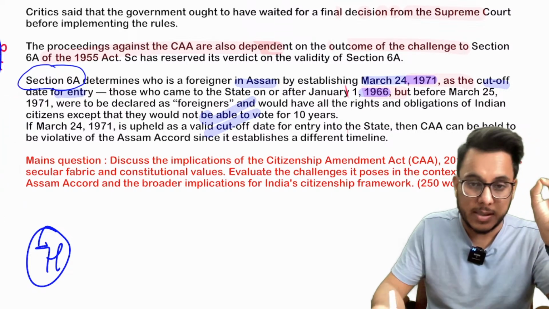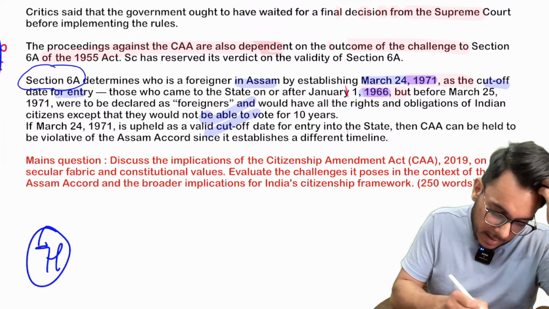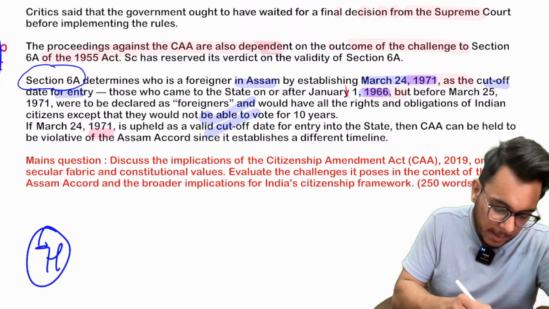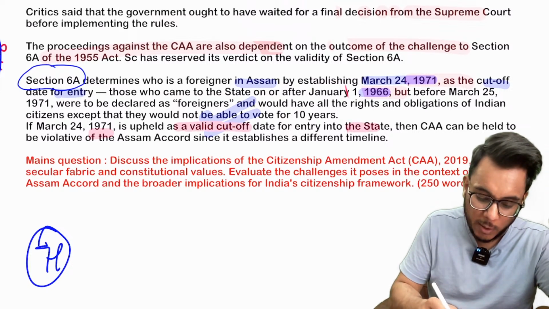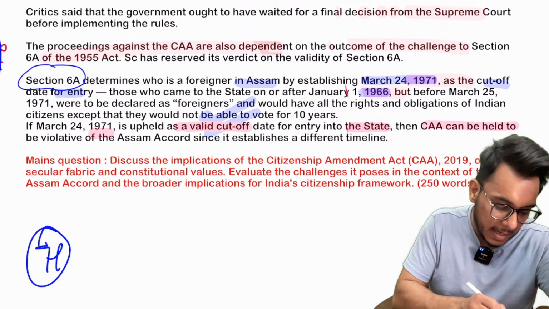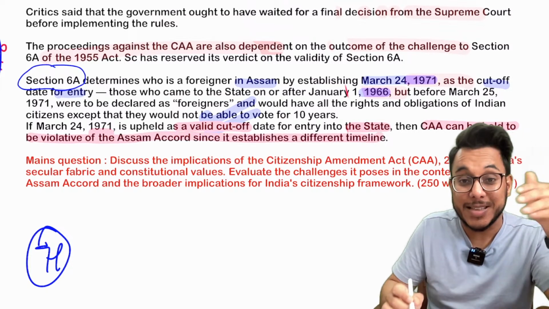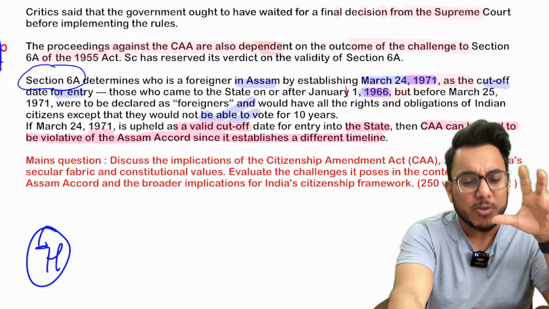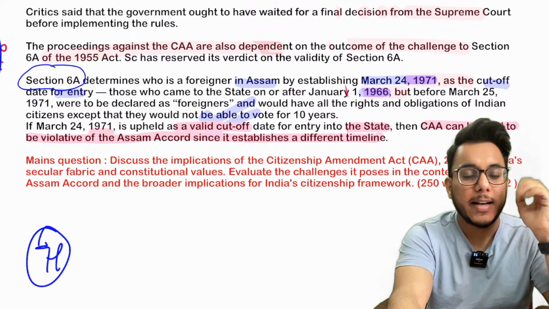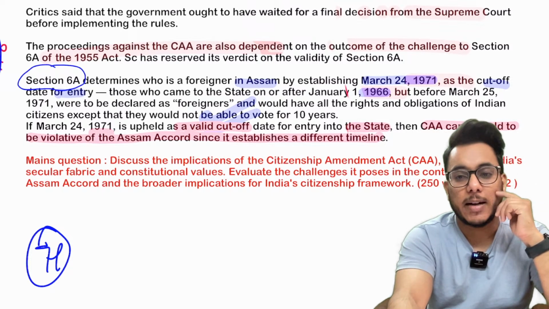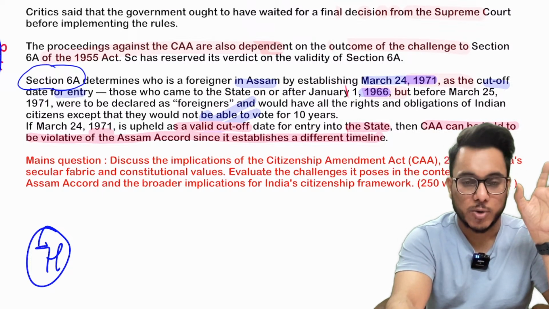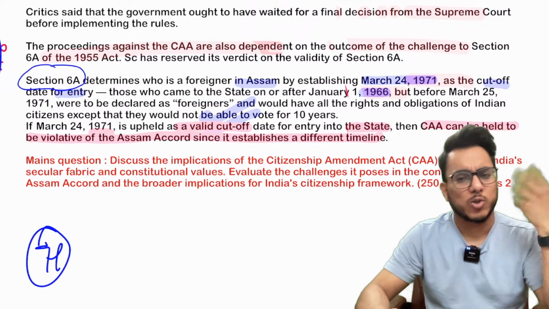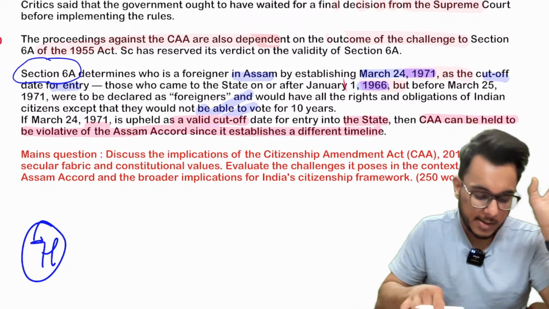If the Supreme Court upholds 1971 as a valid cutoff date for entry into the state, CAA can also be held to be violative of the Assam Accord because it is bringing a different timeline, 2014. So there are many of these challenges, and up till now the Supreme Court judgment has not come in this direction. We need to see what will happen.